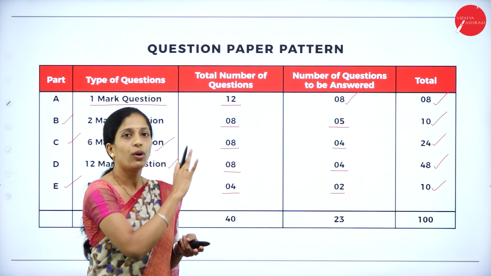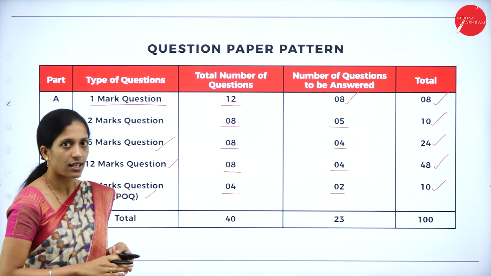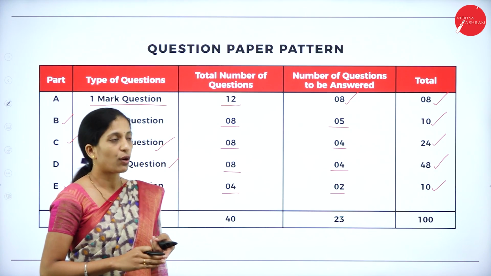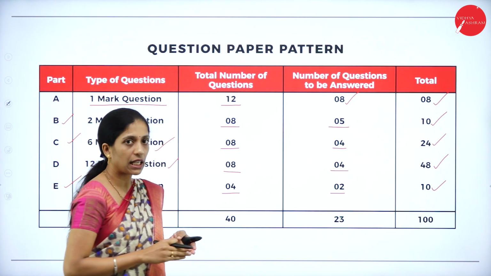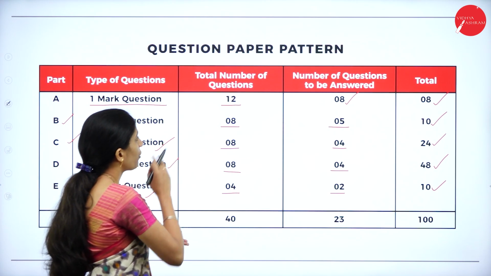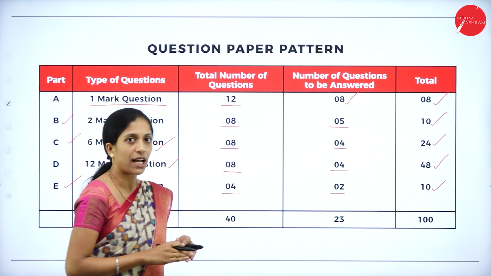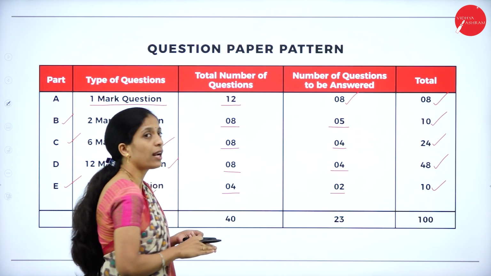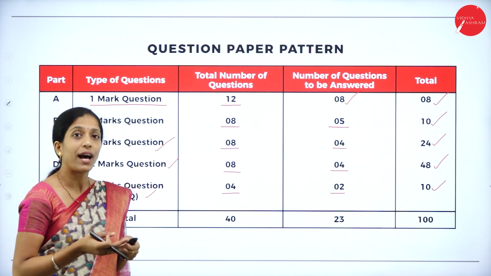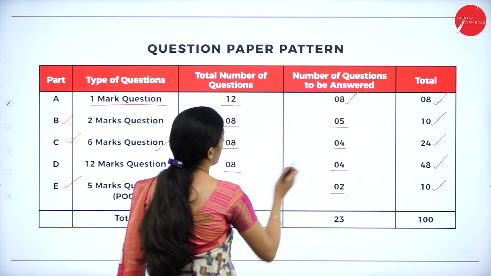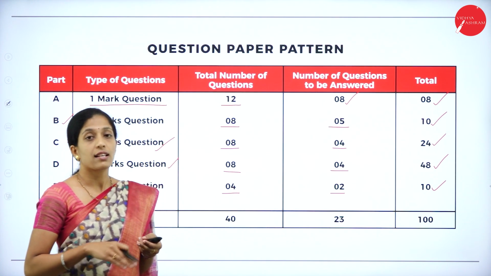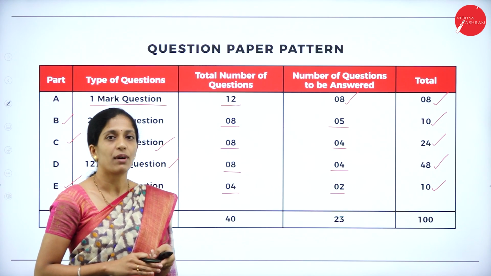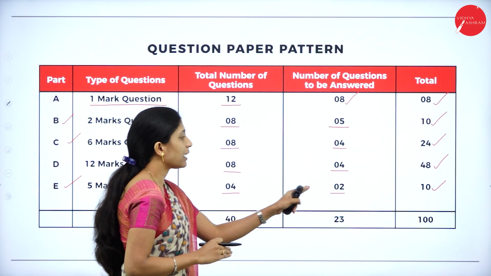So the whole question paper pattern we have discussed here, that is from part A to part E. Part A is for 1 mark where you have to answer any 8, and part B is of 2 marks where you have to answer any 5, and part C is for 6 marks where you have to answer any 4, and part D is of 12 marks, again you have to answer any 4, and part E is POQ, that is practical oriented question for 5 marks where you have to answer any 2.